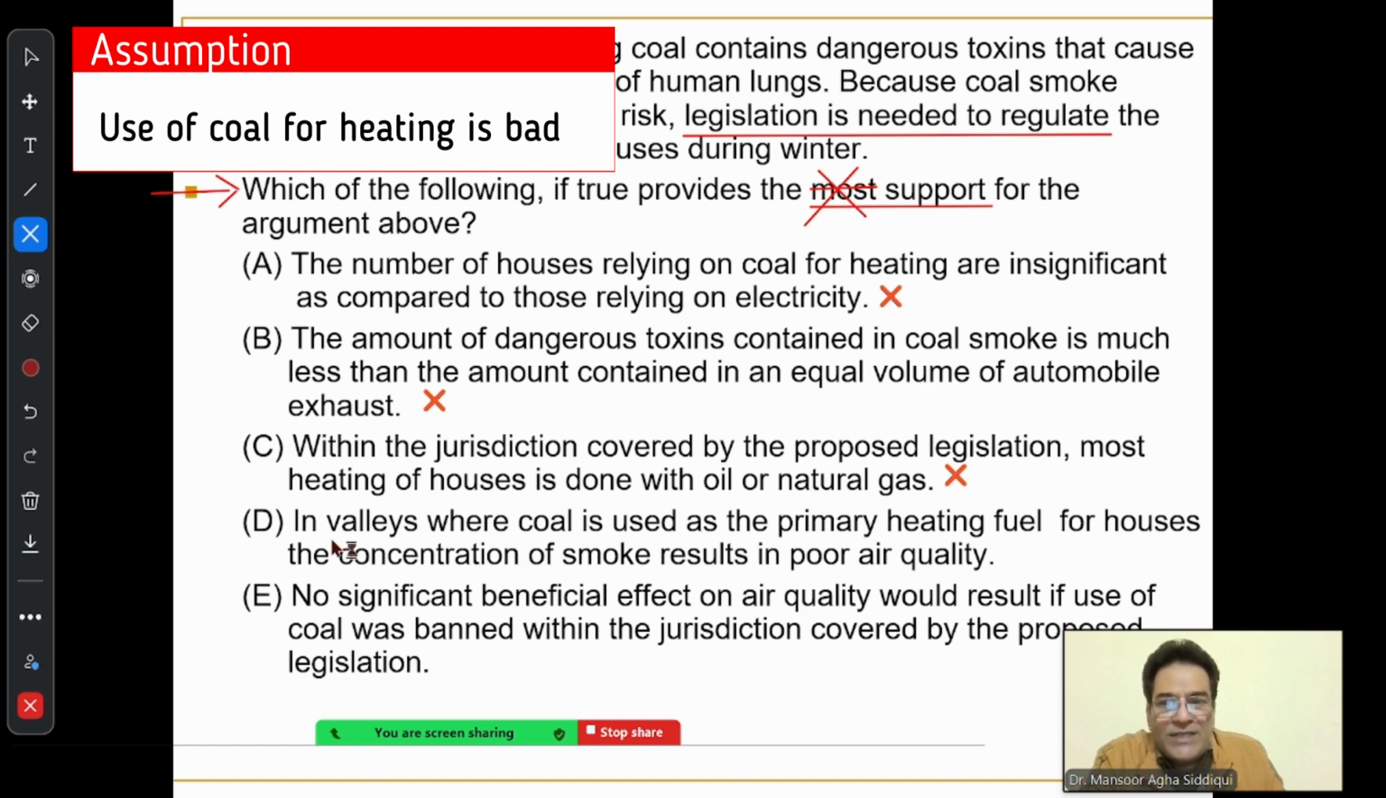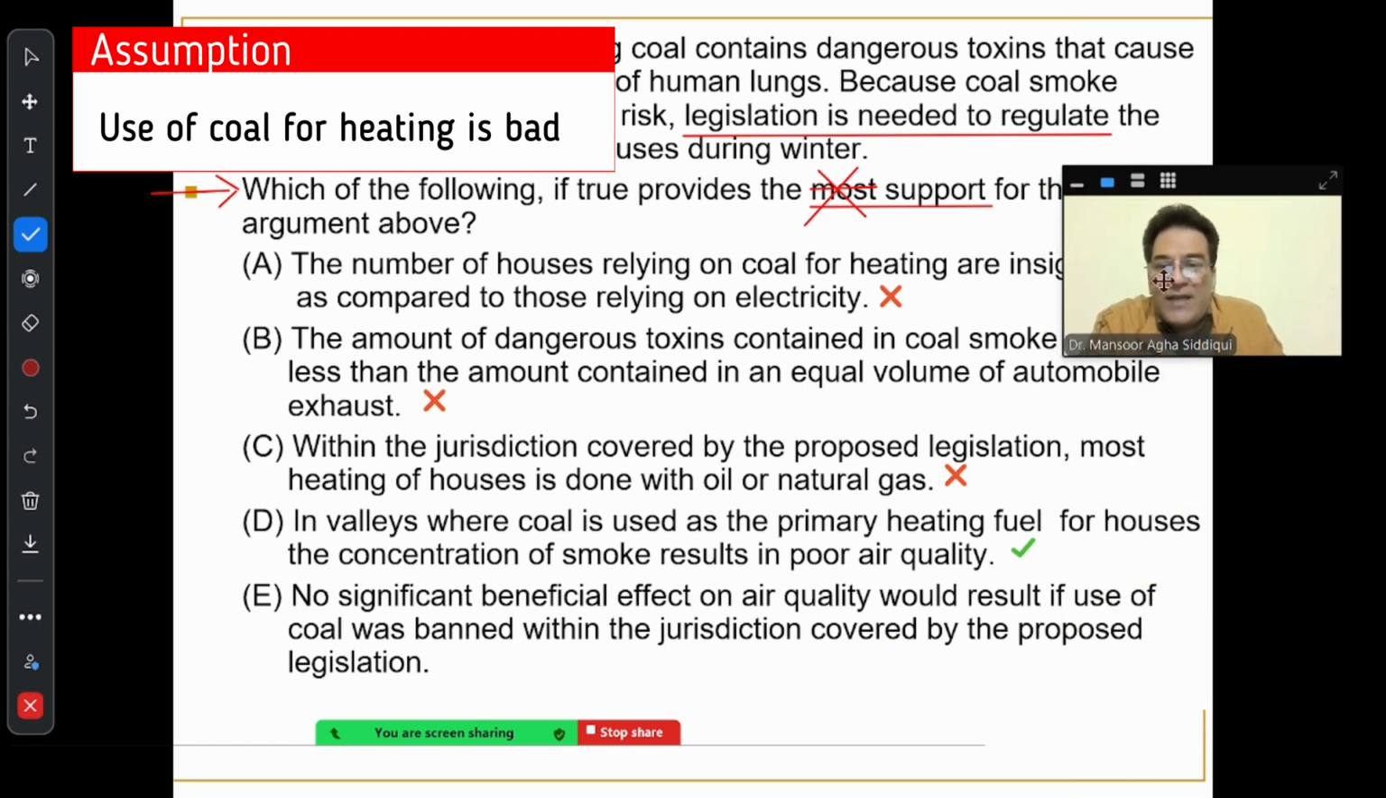In case of D choice, it says in valleys where coal is used as a primary heating fuel for houses, the concentration of smoke results in poor air quality. Yes, this D choice is giving me a reason why we actually require legislation. So this one is strengthening the argument. I will keep it, but I will still check all the rest of the remaining answer choices.